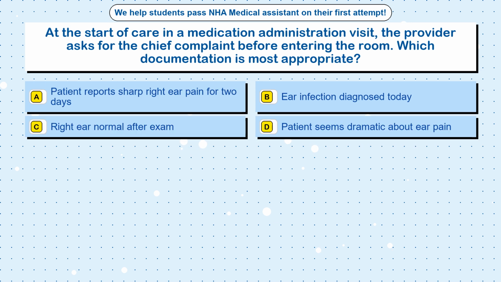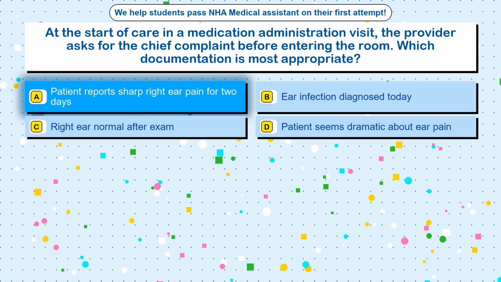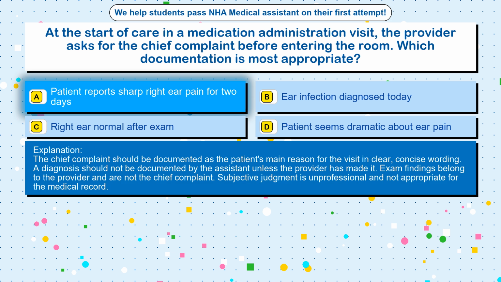Question 70. At the start of care in a medication administration visit, the provider asks for the chief complaint before entering the room. Which documentation is most appropriate? Option A, patient reports sharp right ear pain for 2 days. Option B, ear infection diagnosed today. Option C, right ear normal after exam. Option D, patient seems dramatic about ear pain. The correct answer is option A, patient reports sharp right ear pain for 2 days. The chief complaint should be documented as the patient's main reason for the visit in clear, concise wording.